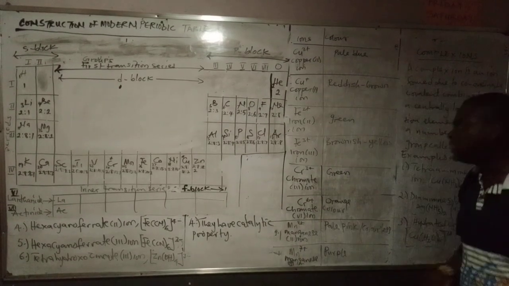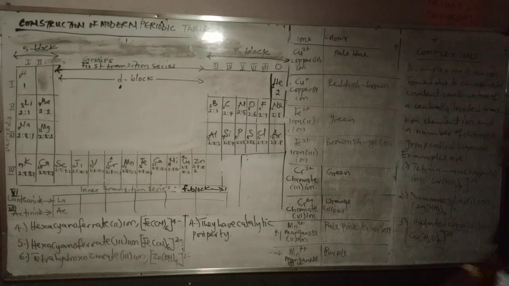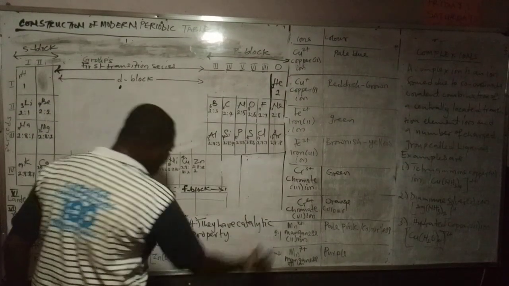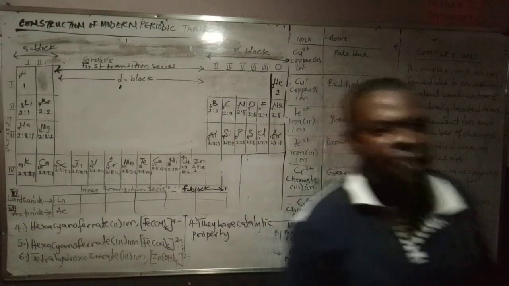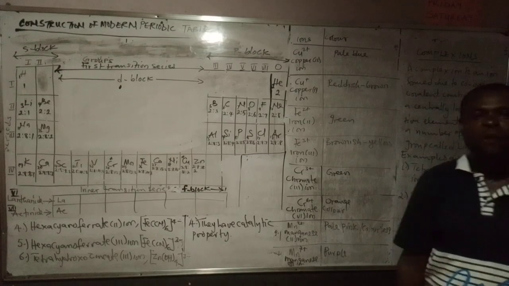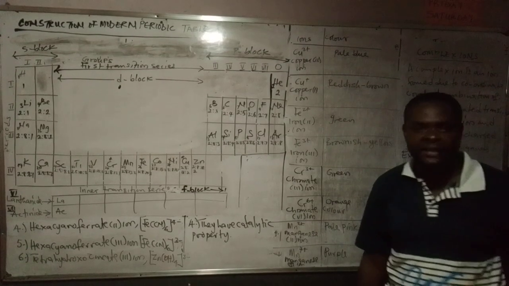And lastly, we have said that they have catalytic properties. So you will see that some transition elements are used by themselves for catalytic processes. For example, vanadium 5 oxide. Vanadium 5 oxide is used in the contact process for the oxidation of sulfur 4 oxide to sulfur 6 oxide.